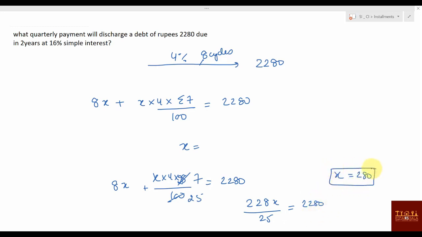You have to give 250 rupees for 8 cycles, then only this debt will be over. But I think we have made some mistake. Check where we have made it. Quarterly payment of 250 rupees.